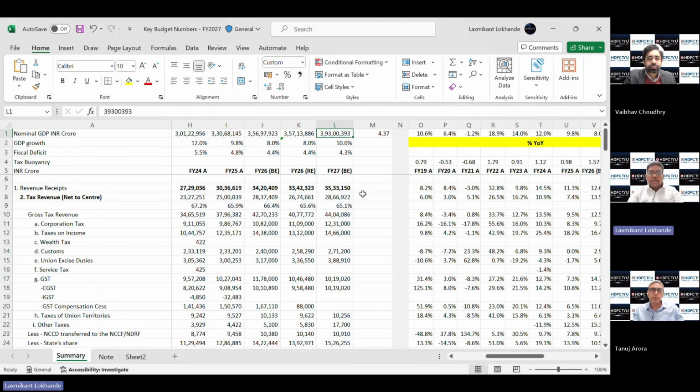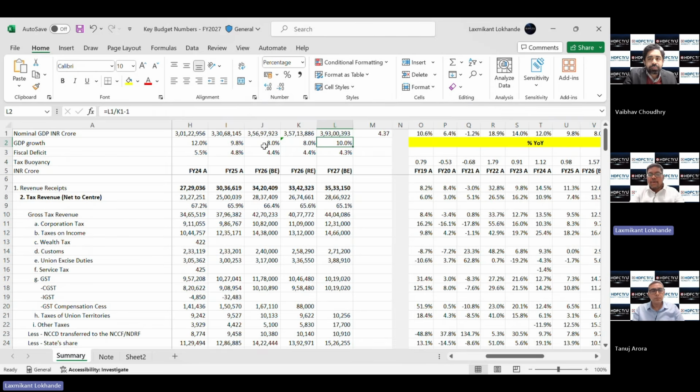Yeah, sure, Tanuj. So basically, if we see the nominal GDP growth for FY'27, in the FY'27 budget estimates, the nominal GDP growth is assumed at 10%. And the nominal GDP growth has important significance for the overall budget, because a lot of metrics for the Union budget are calculated based on the nominal GDP.